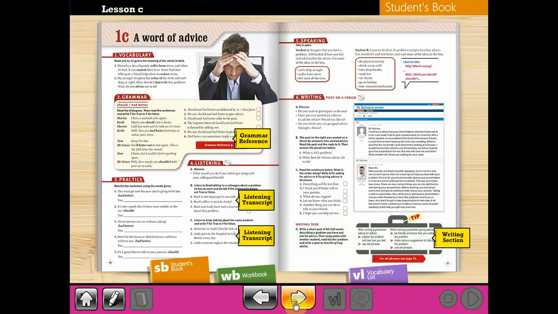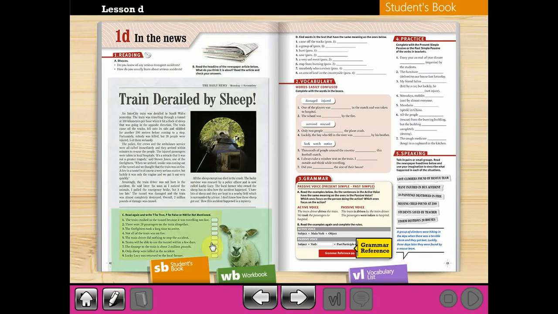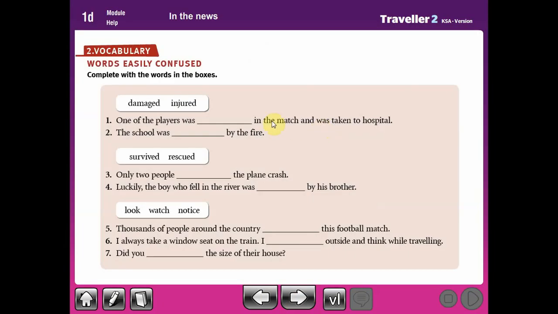Let's move to the other lesson, 1D. For 1D, we have here a number of new vocabulary, or the words easily confused. The first two words we have are damaged and injured. Damage means to spoil or to harm somebody or something. This is the meaning of damage.